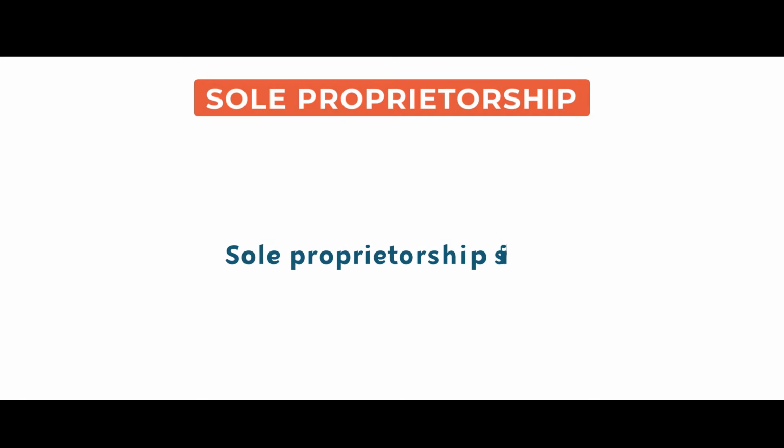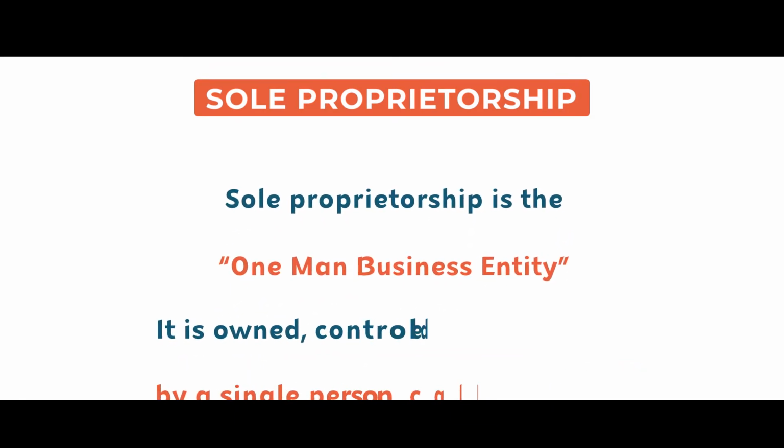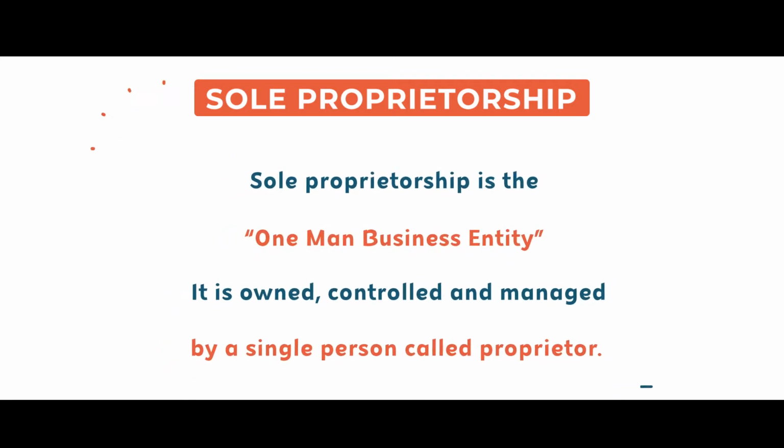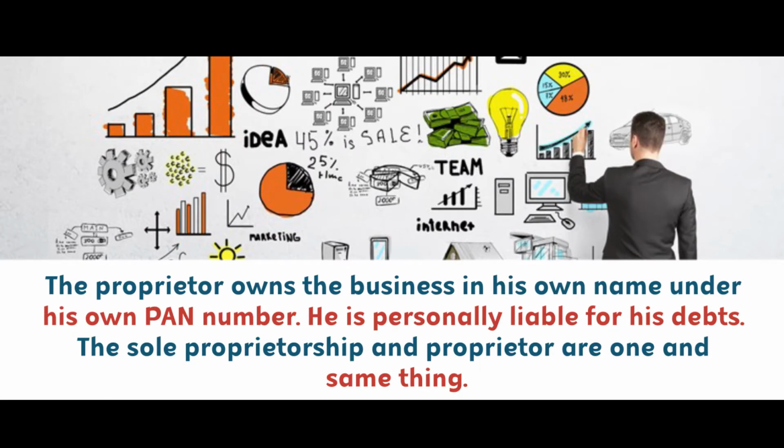Sole proprietorship is a one-man business entity. It is owned, controlled, and managed by a single person called the proprietor. The proprietor owns the business in his own name under his own PAN number. He is personally liable for his debts. The sole proprietorship and proprietor are one and the same thing.